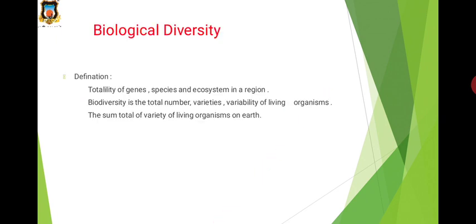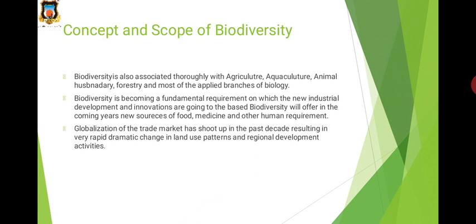Now the next is biological diversity. Biodiversity is defined as the totality of genes, species and ecosystems in a region. The term biodiversity is used for the total number and variability of living organisms, and it is also defined as the sum total of the variety of living organisms on earth. This is called biological diversity or biodiversity.